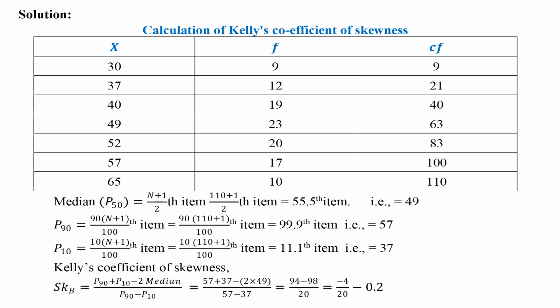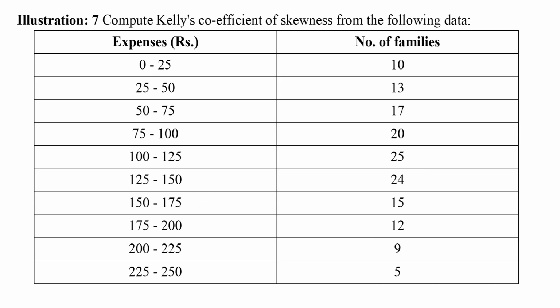P90 is 90 into 110 plus 1 by 100th item equals 99.9th item, that equals 57. P10 is 10 into 110 plus 1 by 100th item equals 11.1th item, that equals 37. These values should be applied in the formula of Kelly's coefficient of skewness. That is 0.2. Illustration 7 is related to continuous series with expenses and number of families.